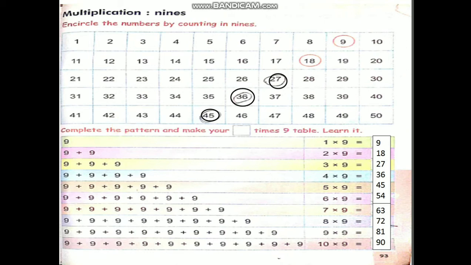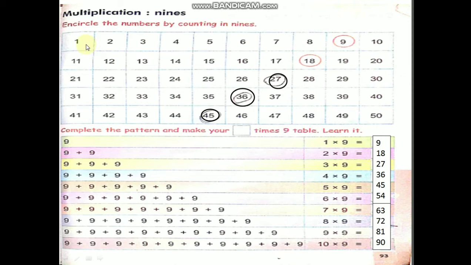That's why each and every page I am explaining to you, children. Okay children. Encircle the numbers by counting 9s. 8 table by counting 8s. 7 table by counting 7s. Now 9 table by counting 9s. 1 to 50 numbers are there. What do you have to do?